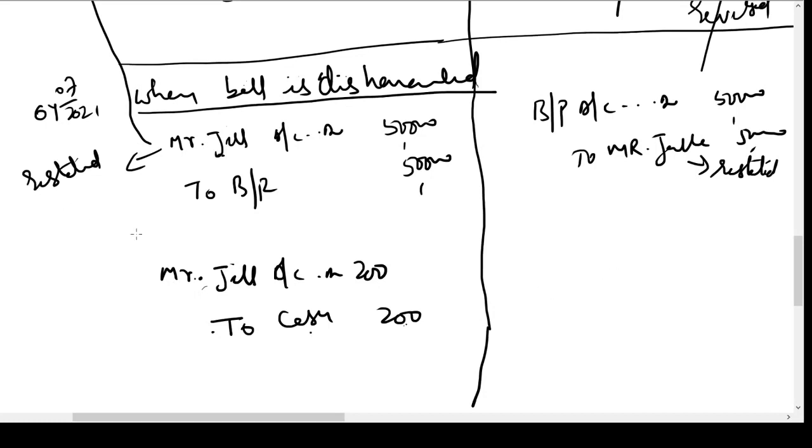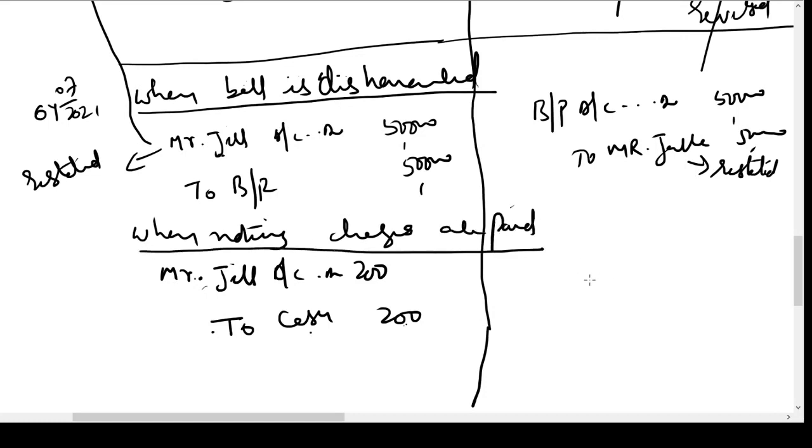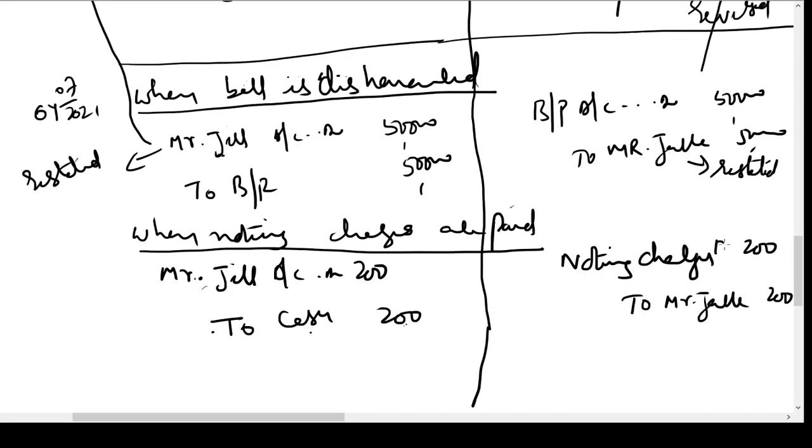Now what is the entry in the books of Mr. Jack? I will write the heading also here. When noting charges are paid, what is the entry in the books of Mr. Jill? Noting charges is an expense for him. 200 rupees has to be debited and he has to give this money to Mr. Jack. Hence Mr. Jack account would be credited. So noting charges account would be debited with 200.